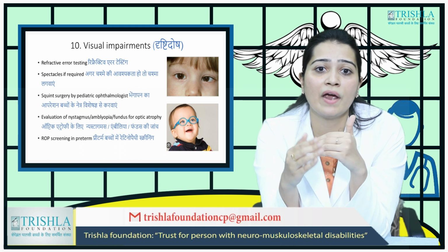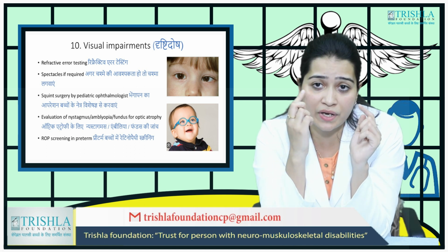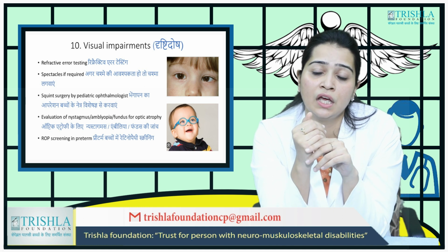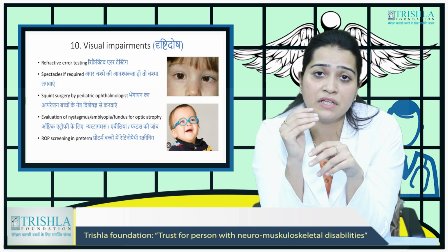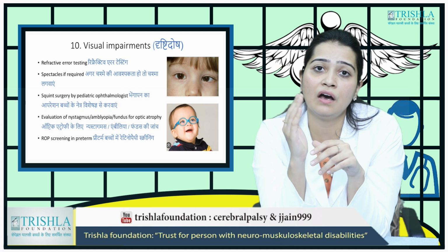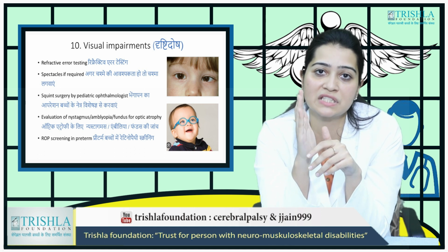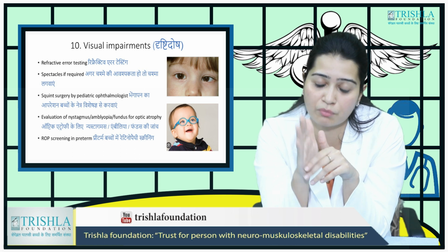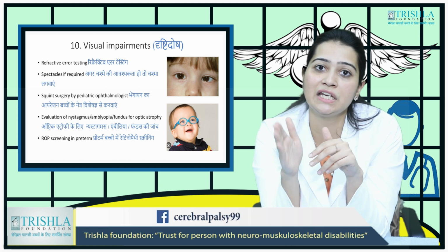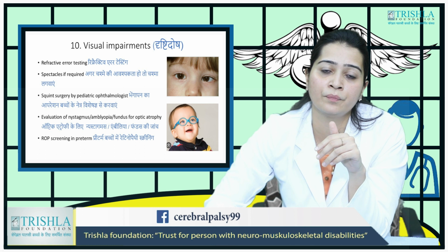So all this requires screening. The squint might even require surgery. For very preterm kids, please get a ROP screening, which is retinopathy of prematurity. It needs to be screened by a proper ophthalmologist, and treated if present.